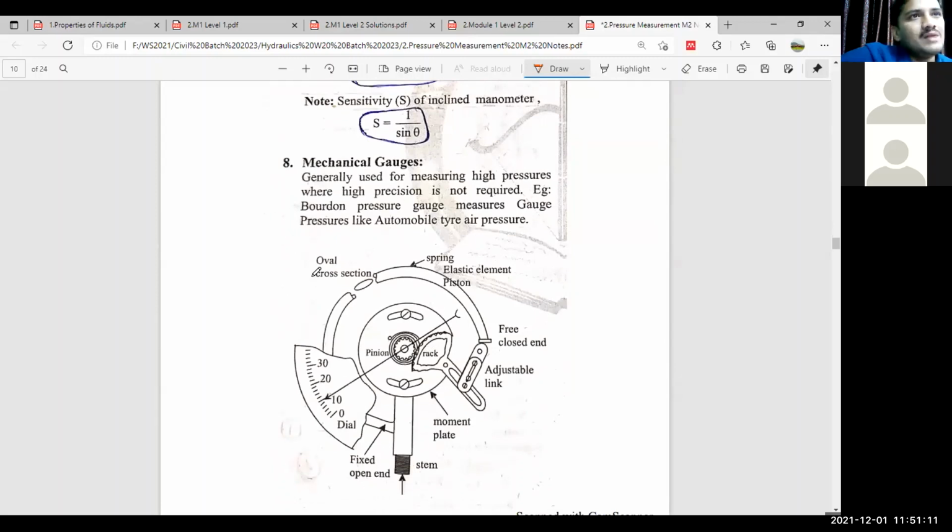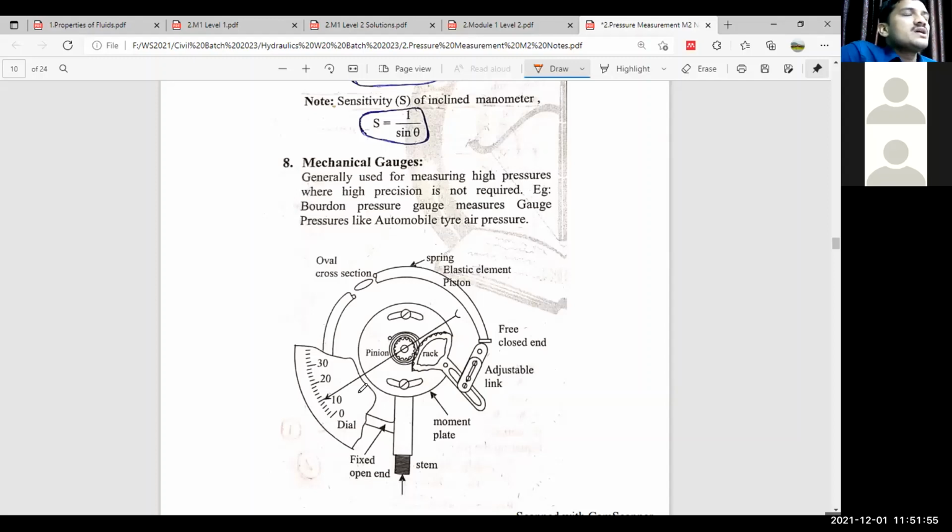Nowadays, mechanical gauges are available, and you might have seen these mechanical gauges whenever you reach a petrol pump. There is an air pumping station, and if you want to check the air pressure in your front wheel as well as rear wheel, that person uses a mechanical gauge to check the existing air pressure inside your tire. There is a permissible limit, and in order to fill air up to the permissible limit he gets an idea how much air we need to fill. That permissible limit is decided by us, civil engineers as well as mechanical engineers, right? How much pressure should be there in the front wheel as well as the rear wheel.